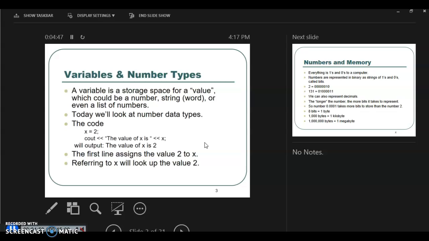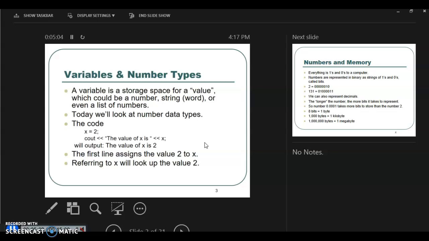So what are variables and number types? A variable is the storage space, right? Which could be a number, string, or even a list of numbers. We look at number data types. So here, the number x is equal to 2, putting the value 2 into the box called x.